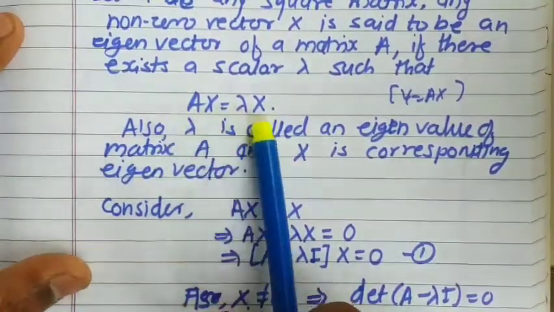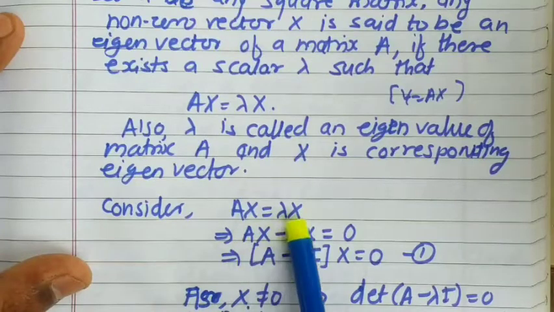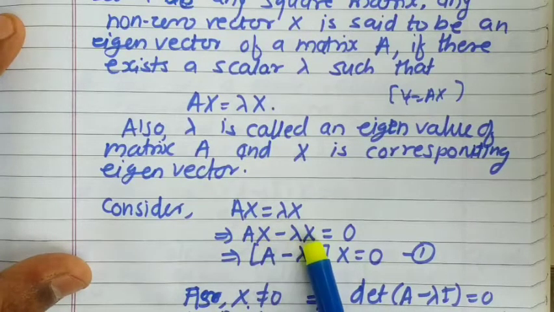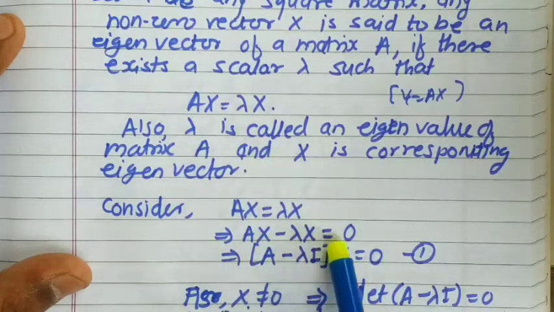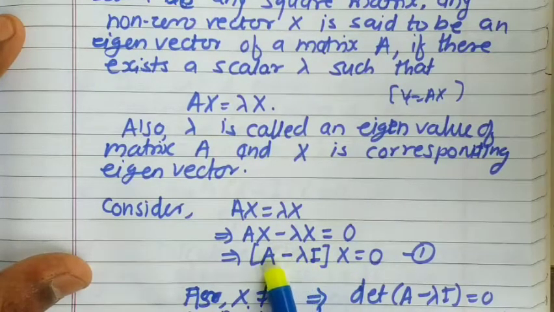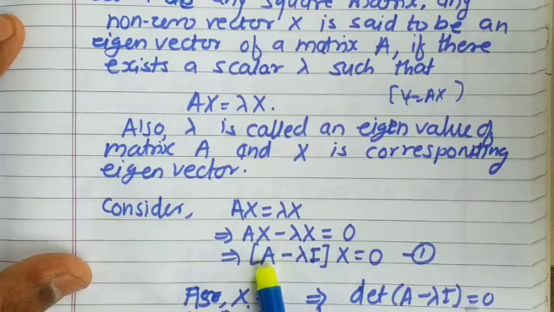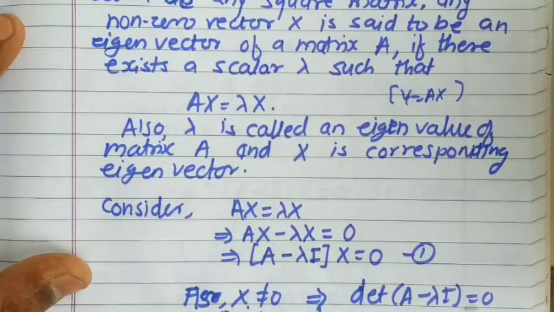Now consider again this equation Ax equal to lambda x. If you take lambda x to this side, we get Ax minus lambda x equal to 0. Ax is a vector, and lambda x is also a vector, so the subtraction is possible. Now when we take x common, what will remain? A minus lambda will remain, but A is a matrix, so in the second term we must have a matrix. So when we take x common, we need to write the identity matrix here, for the subtraction to exist. So A minus lambda I: this is the identity matrix, this is a square matrix, and the order of both matrices will be the same.